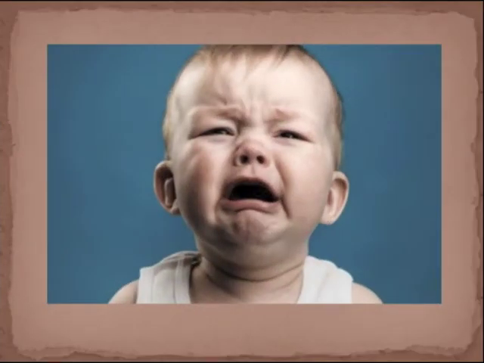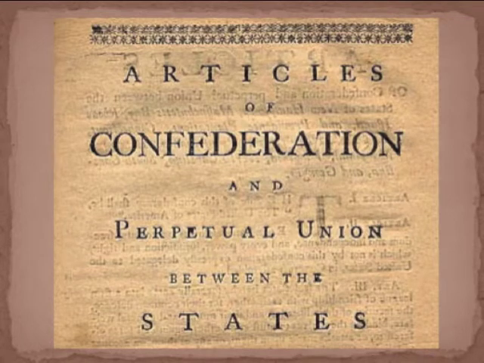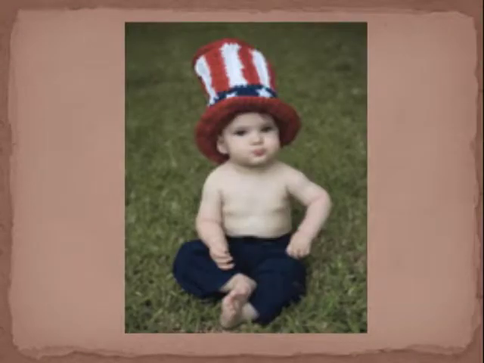After the Revolutionary War, our new country was just a baby. It had to figure out everything for the first time. The Articles of Confederation were written and approved by the 13 original colonies. This was used as the Constitution, which are the laws for our country. As our new country grew a little older and learned a few new things, the government realized that it had to make some changes in the way the government was set up.